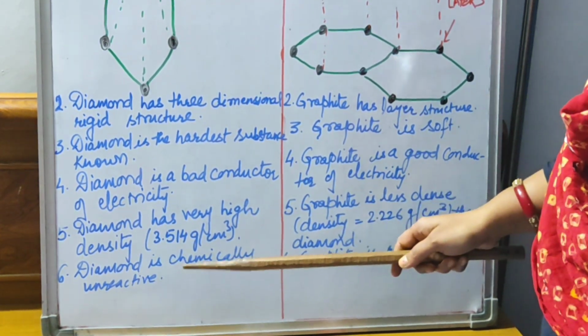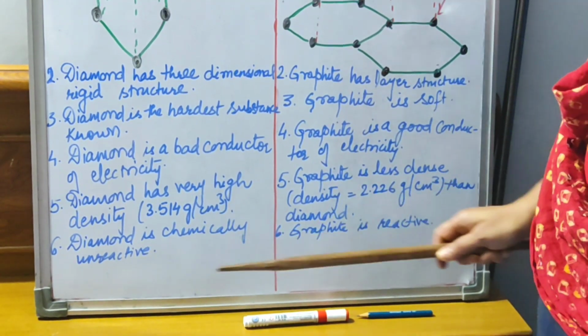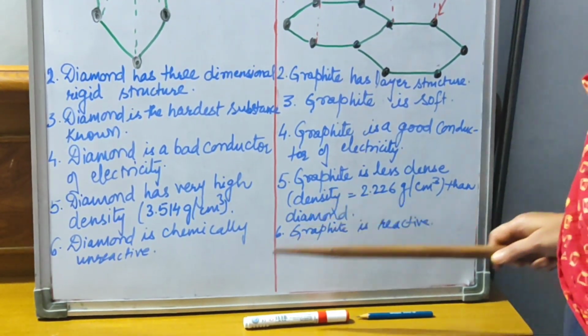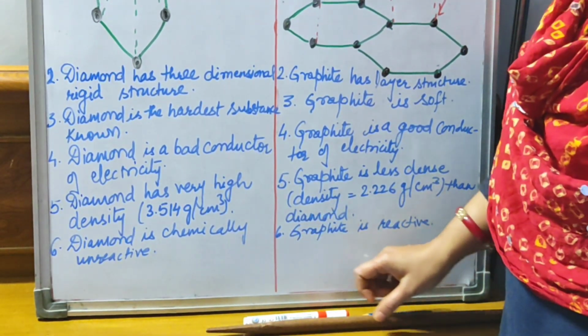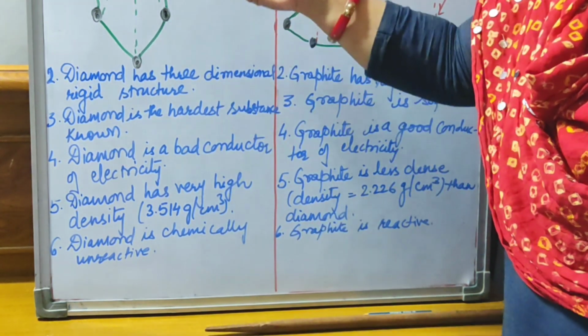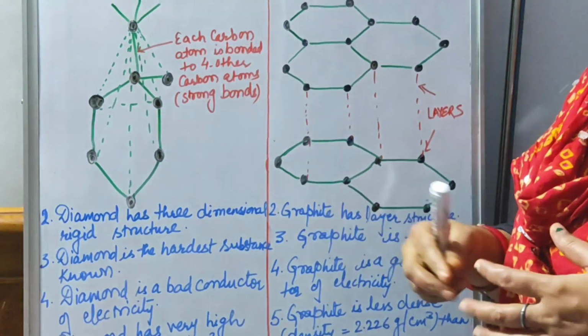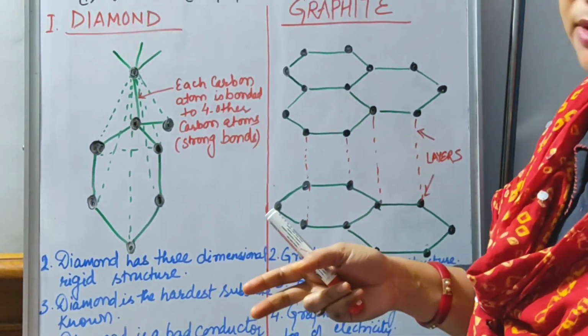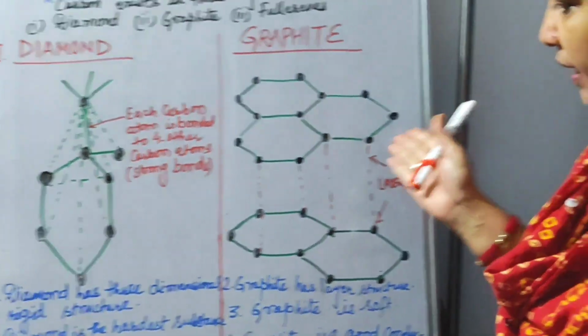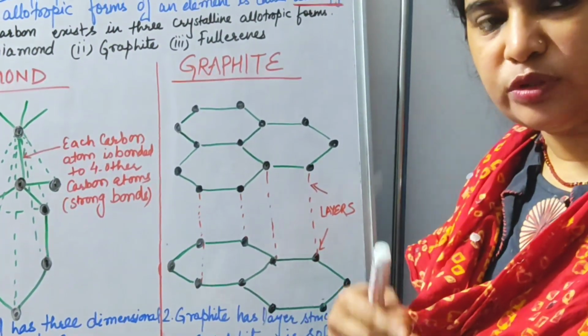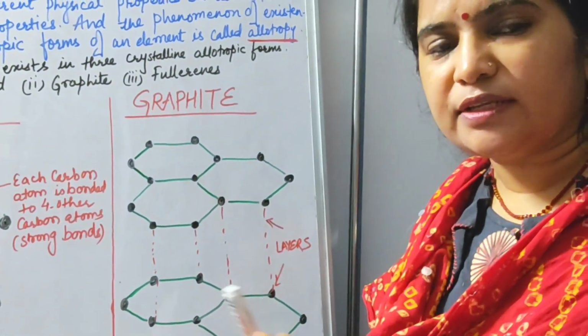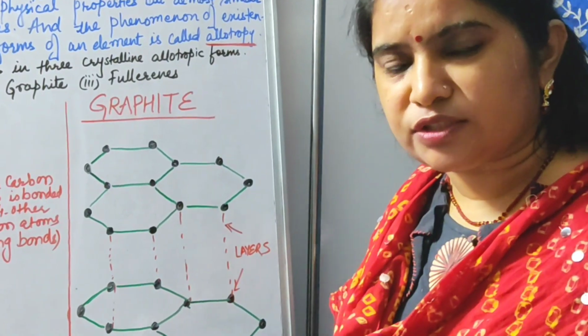Next, diamond is chemically unreactive. However, graphite is reactive. What does it mean here? It means that due to its internal structure and strong bonding, diamond generally does not react with any substance. However, graphite has a space between the layers. So that's why it is used for various purposes where reactions take place.